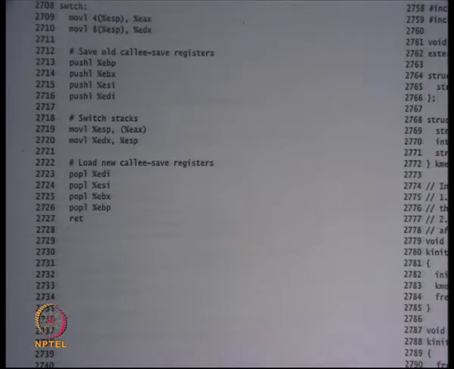Sir, is the scheduler implemented by hardware? No. The scheduler is completely software, operating system code. Then should the scheduler be the first process or P0 the first process? The scheduler is not really a process, because it doesn't have a user space associated to it. A scheduler can be thought of as a kernel thread.